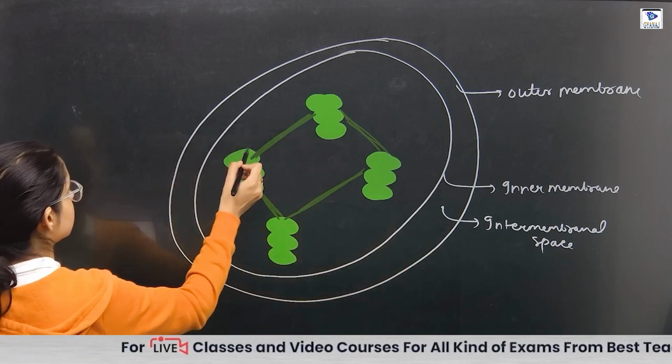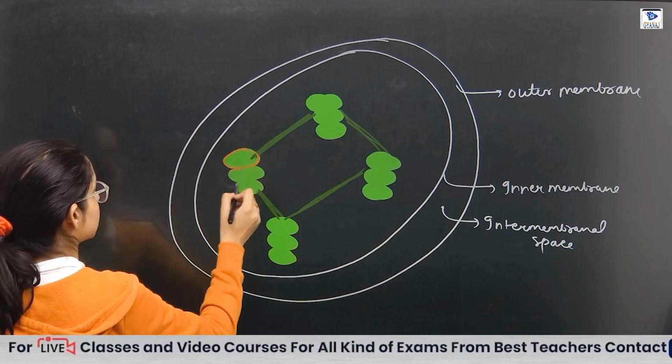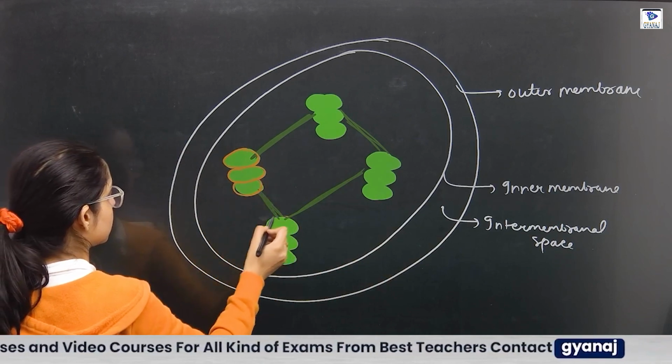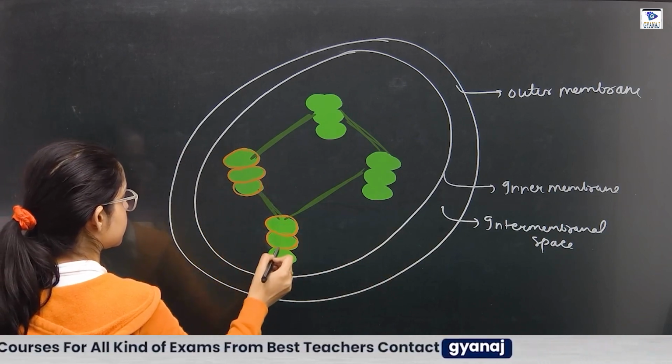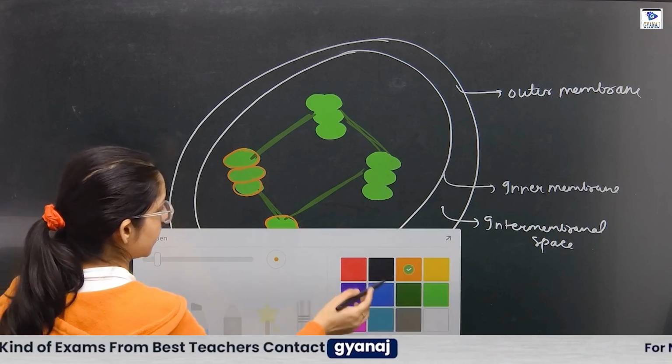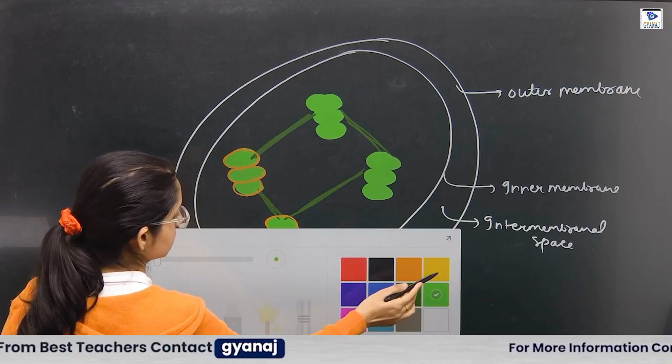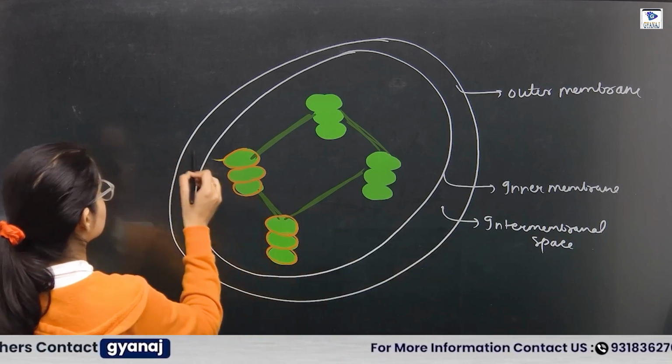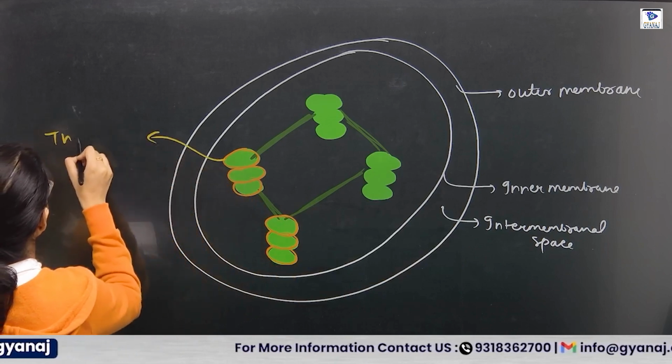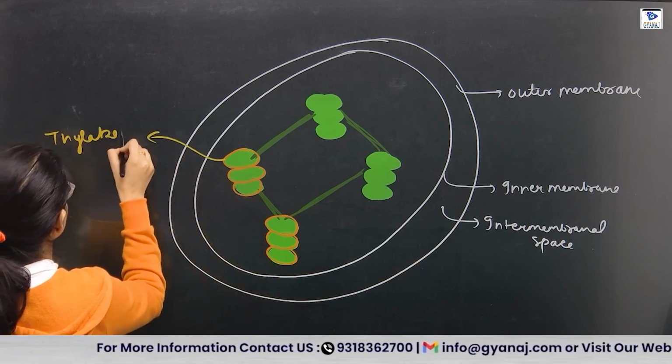These are the stacks of what? Thylakoid. These are the thylakoid.